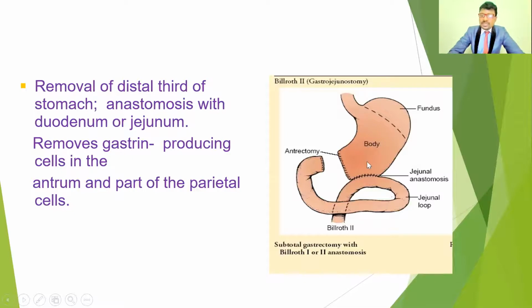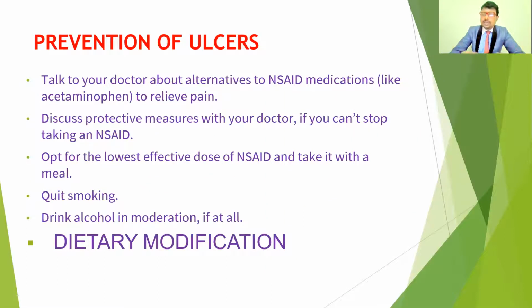If we remove this antrum, we can reduce the HCl concentration and the production of HCl. These surgical procedures help to control the high HCl concentration and reduce damage to the intestinal mucosa. So these are some surgical procedures for the management of peptic ulcers and also the prevention of ulcers.